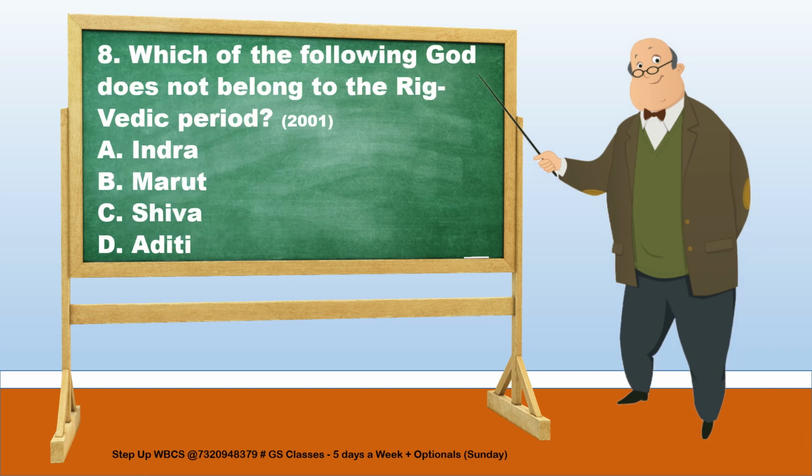The eighth question is, which of the following gods does not belong to the Rig Vedic period? The options are Indra, Marut, Shiva, and Aditi. The answer to the question is Shiva. Now, Rig Vedic Aryans worshipped the forces of nature, but at the same time believed in the basic unity of nature. They worshipped many gods, not in fear of nature, but to gain nature's favor. Some of the names of their gods are Indra, Marut, Aditi, Sun, Savitri, Agni, Vayu, Rudra, Soma, and Brihaspati.